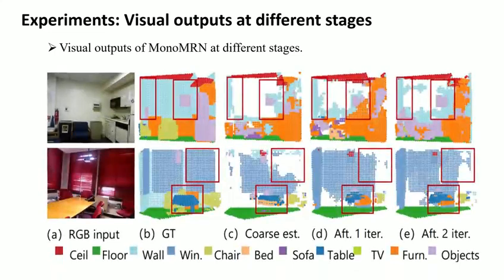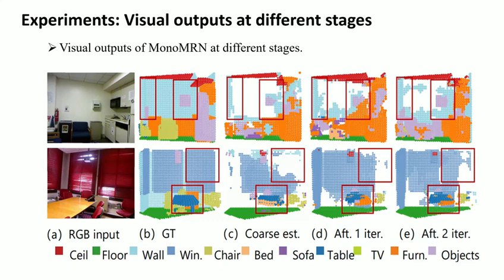This slide shows the outputs of MonoMRN at different stages, allowing us to intuitively observe the refinement process. From left to right, they are RGB input, ground truth, coarse estimation, results after 1 iteration, and results after 2 iterations. The coarse estimation is relatively rough and lacks a large number of details. The results after 1 iteration are significantly improved, with more voxels correctly labeled. The results after 2 iterations are even closer to the ground truth. This indicates that the masked recurrent network can gradually optimize the coarse results, and 2 iterations are sufficient to achieve good performance.